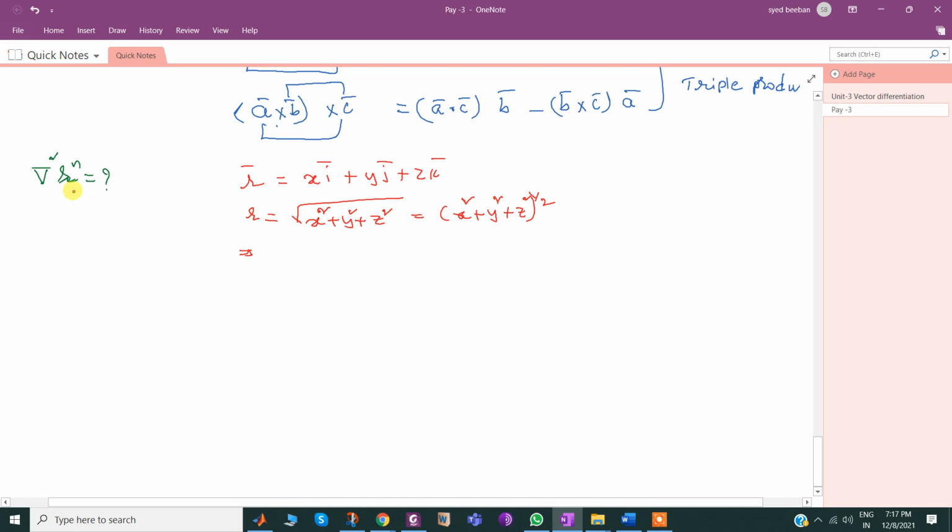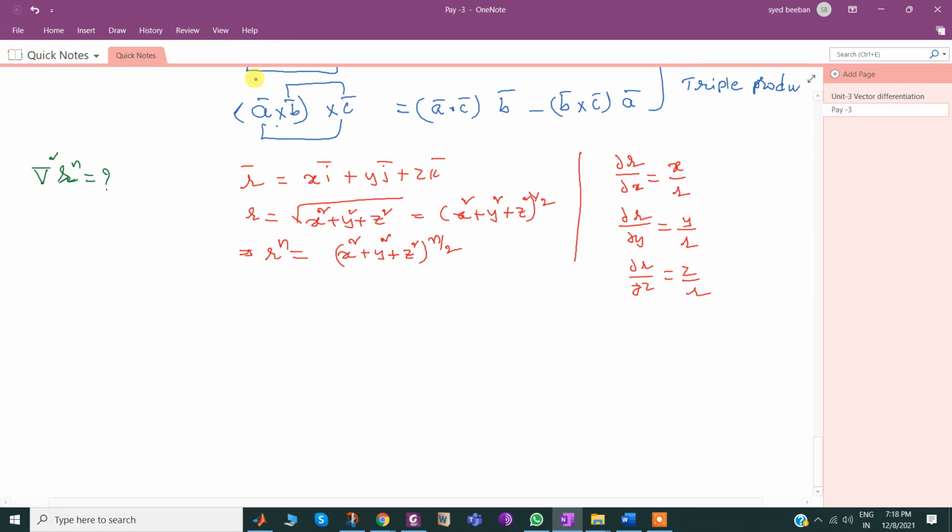Then from this, r power n I require: r power n equals x square plus y square plus z square whole power n by 2. Its corresponding dou r by dou x equals x by r, dou r by dou y equals y by r, dou r by dou z equals z by r.